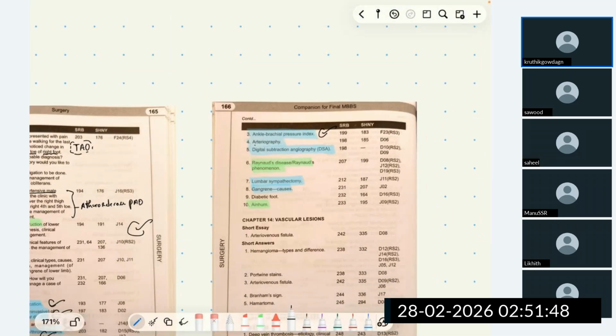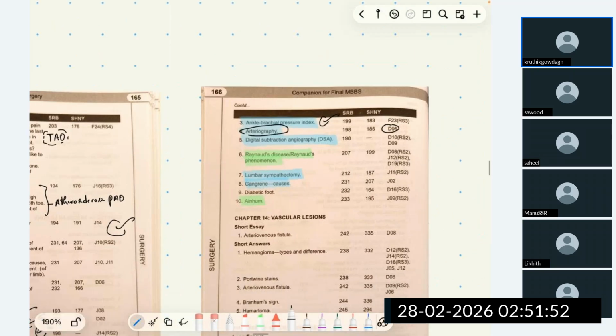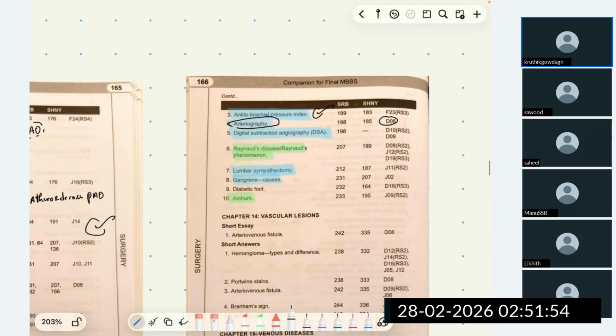Arteriography, it's asked only once as a 3-mark question. I request you to go through it. Digital subtraction angiography done. Lumbar sympathectomy done. Gangrene causes done. Diabetic foot comes under ulcer. Please go through it. And Ainhum.